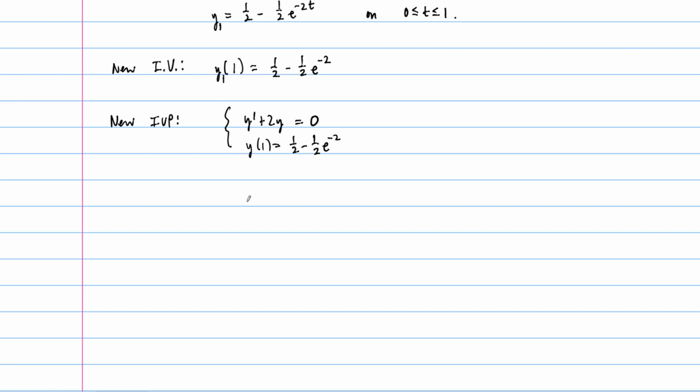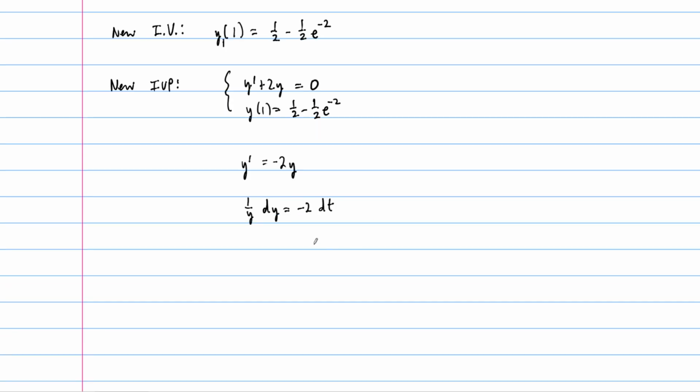This becomes y prime equals negative 2y. We separate, so we get 1 over y dy equals negative 2 dt. Integrate, and this gives us natural log y equals negative 2t plus c. So y is equal to some constant times e to the minus 2t.